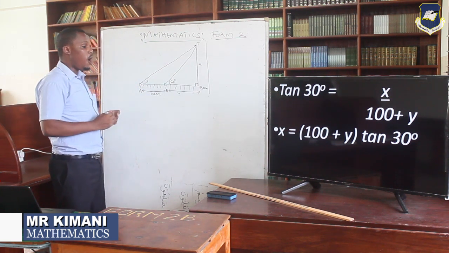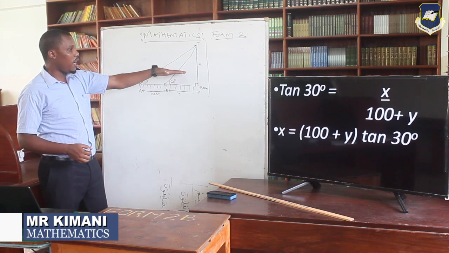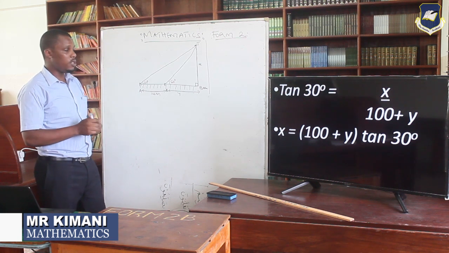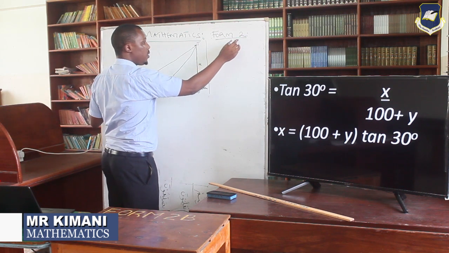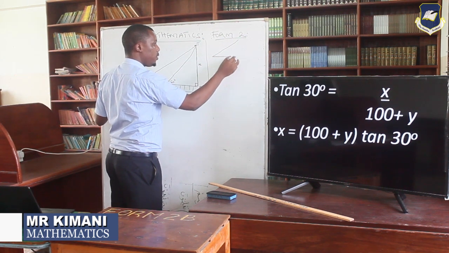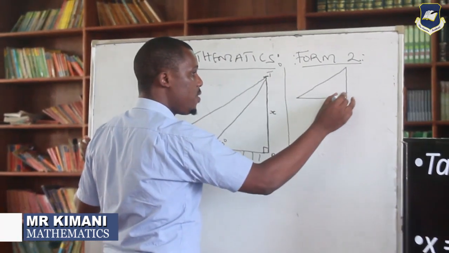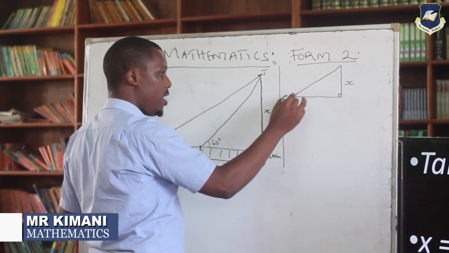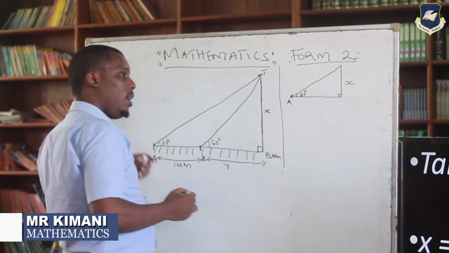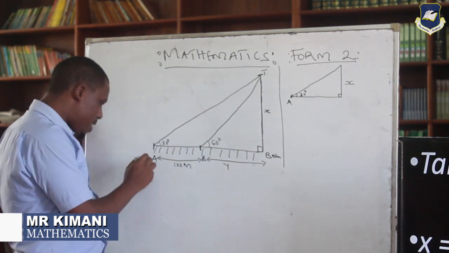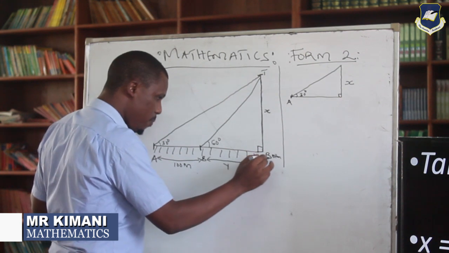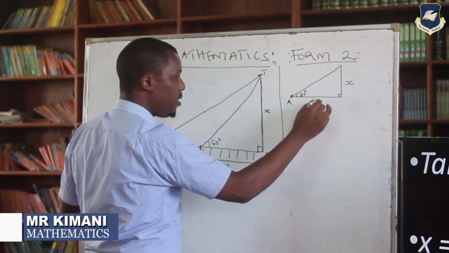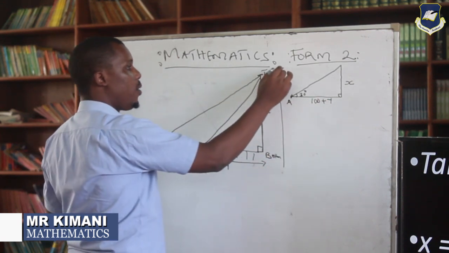So from there, in this triangle, I want you to see two triangles, one at point A and another one at point B. The first triangle will be this one from our main triangle. So this is our X, which is the height. Then this is our point A, and this angle is 30 degrees. The distance from A up to the bottom of the building is 100 plus Y. So that is our triangle number one.